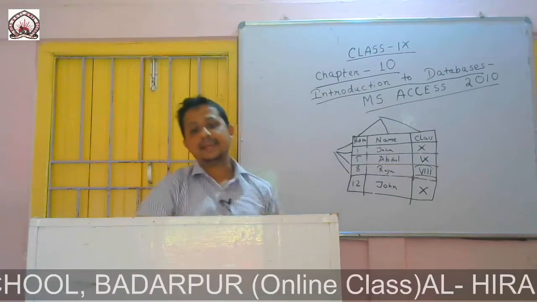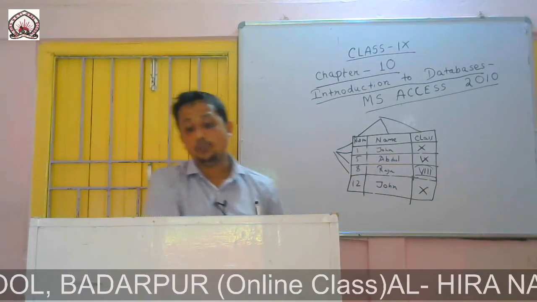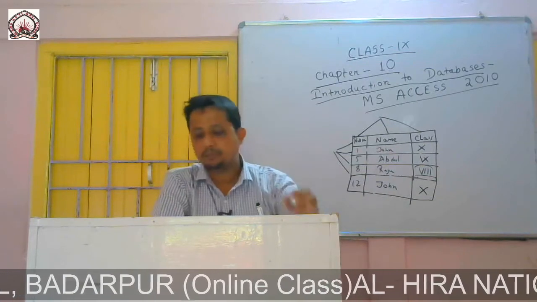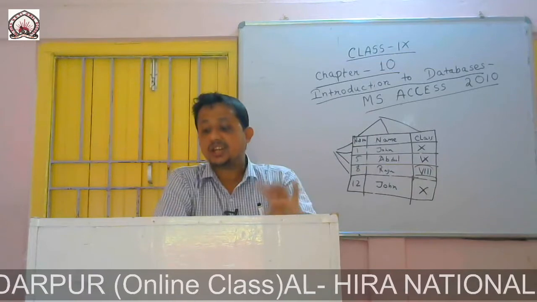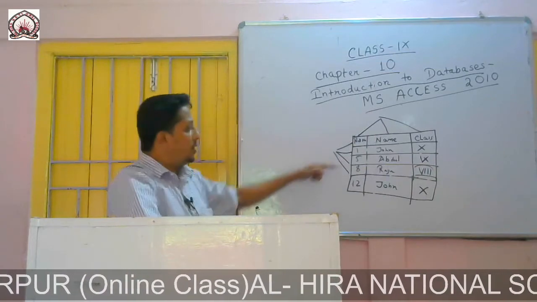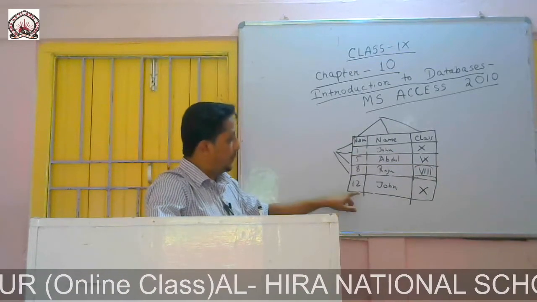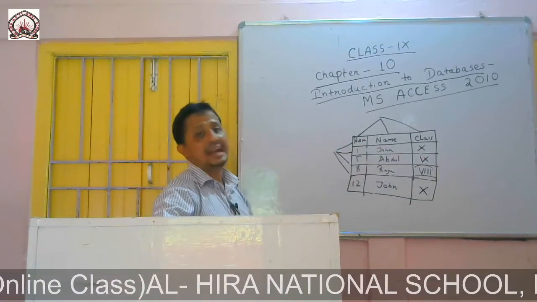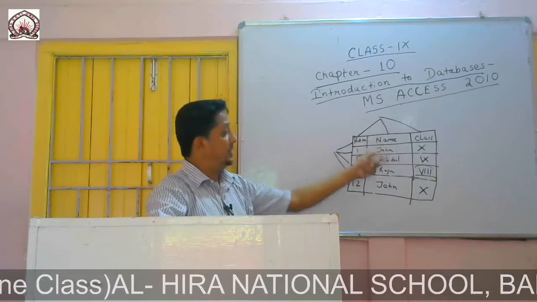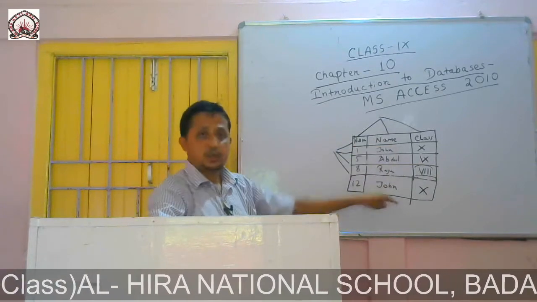So what is a primary key? A primary key is a group of one or more columns used to uniquely identify each record of a table. Here, with the help of the roll number field, we can uniquely differentiate between the two.